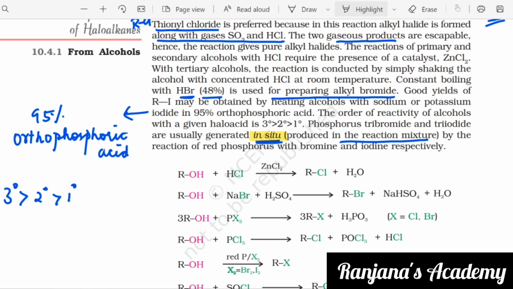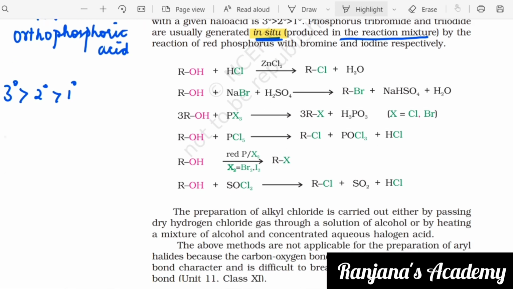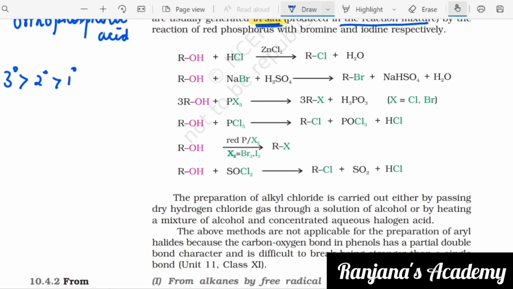So you can see that phosphorus tribromide and triiodide are generally obtained or generated in situ, that is, produced in the reaction mixture by the reaction of red phosphorus with bromine and iodine respectively. So here you can see the following set of reactions.